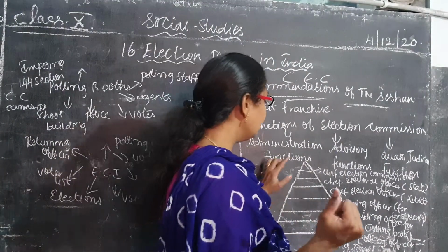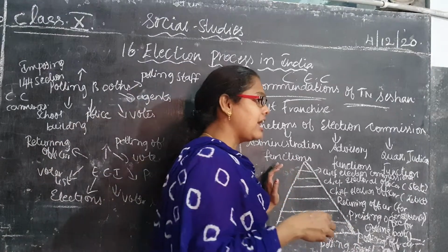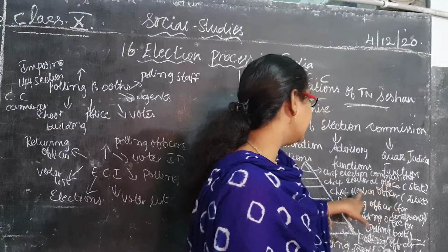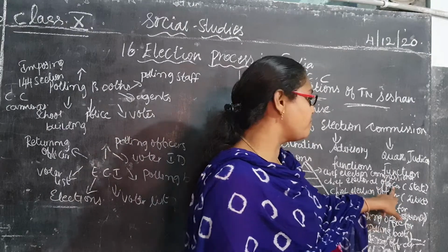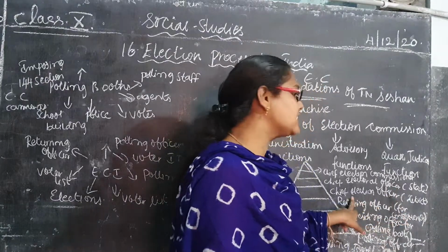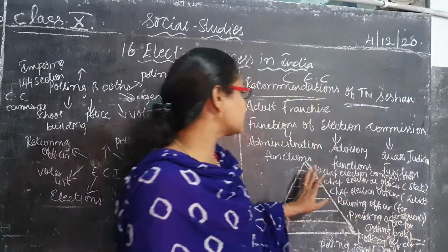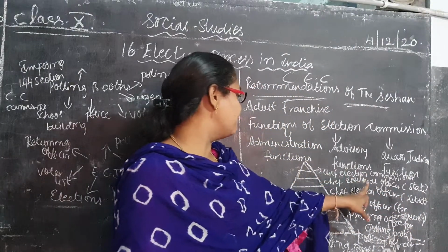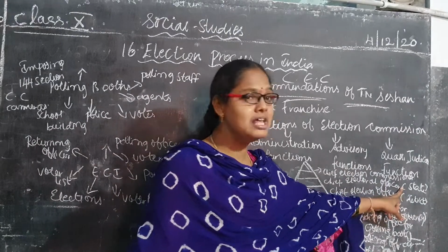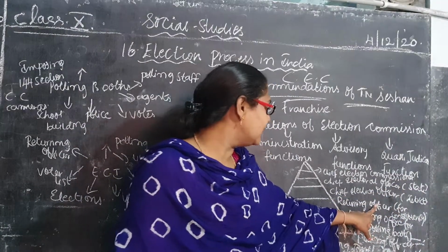So if you see this diagram I have drawn here, and if you see the textbook, you will be able to understand. First is the chief election commissioner. Next one is the chief electoral officer, who will be conducting at the state level. Next one, the chief election officer will be at the district level.